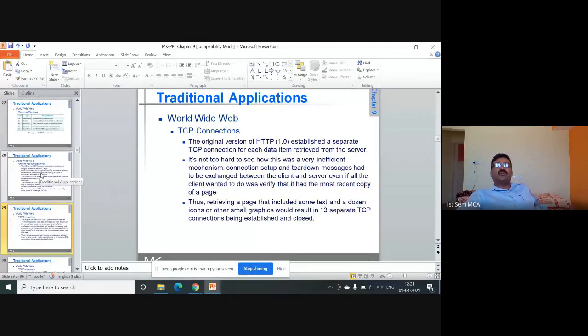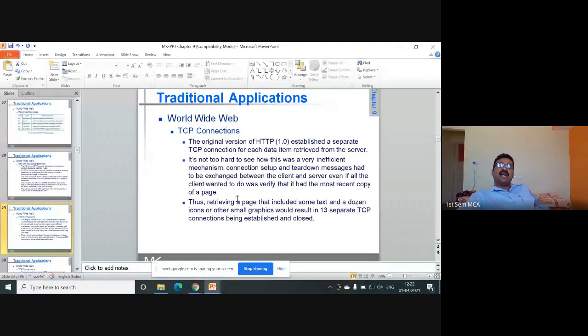The TCP connection in the World Wide Web. The original version, HTTP 1.0, established a separate TCP connection for each data item retrieved from the server. It is not too hard to see that this was a very inefficient mechanism. We have seen that TCP is a highly reliable, connection oriented protocol. It needs acknowledgement, and we have seen congestion control and many of the overheads TCP implements. So this becomes an inefficient protocol, especially for the internet.